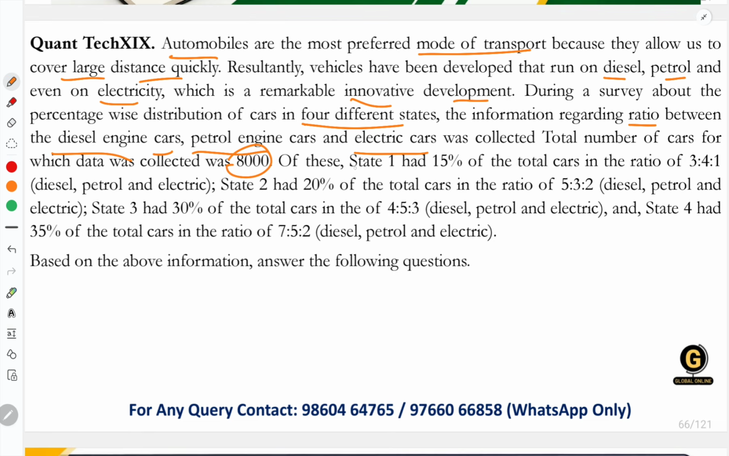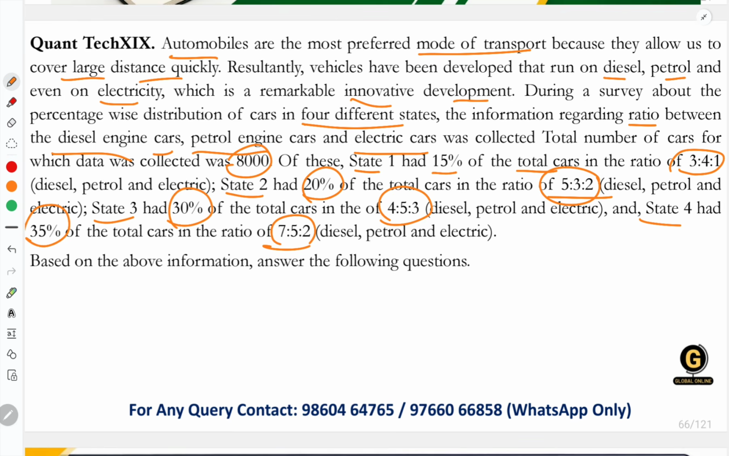Of this, state 1 had 15% of total cars, with a ratio of 3 is to 4 is to 1. This is the ratio of diesel cars, petrol cars, and electric cars in state 1. Similarly, for state 2, 20% of the total number of cars in the ratio 5 is to 3 is to 2, and for state 3 it was 30%, with 4 is to 5 is to 3, and for state 4 it was 35%, and the ratio is 7 is to 5 is to 2. Now, based upon the above information, you have to answer the following questions. This is what is given.